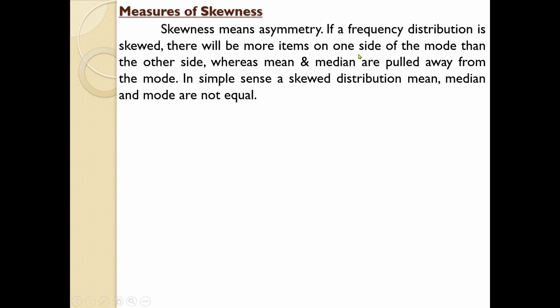Because if it is symmetrical, everything will be in equal position. In simple sense, a skewed distribution means a distribution where mean, median and mode are not equal. We can represent the same in a graph, then you will get a clear picture about it.